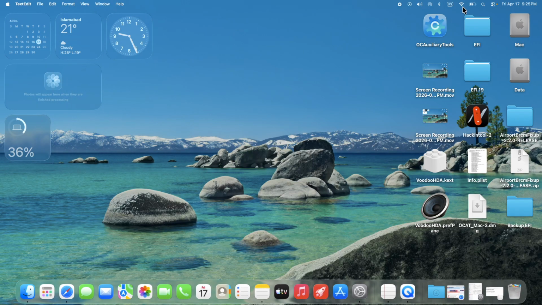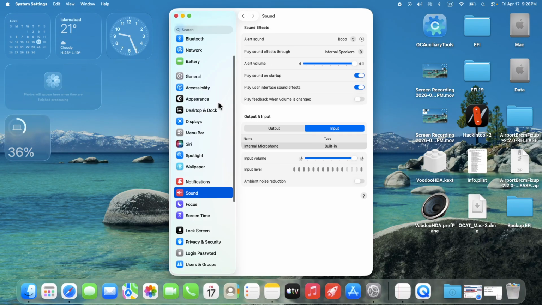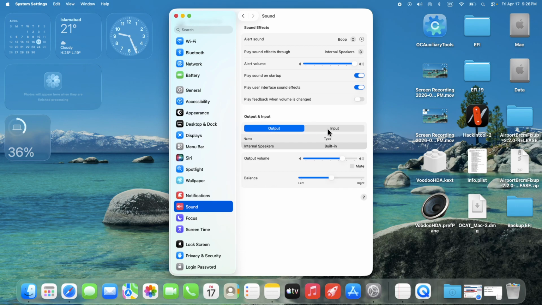Here you can see the Wi-Fi, the Bluetooth and the sound. Everything is working fine. Here you can see the output and my input. The mic is working properly. You can see it's buffering the output,